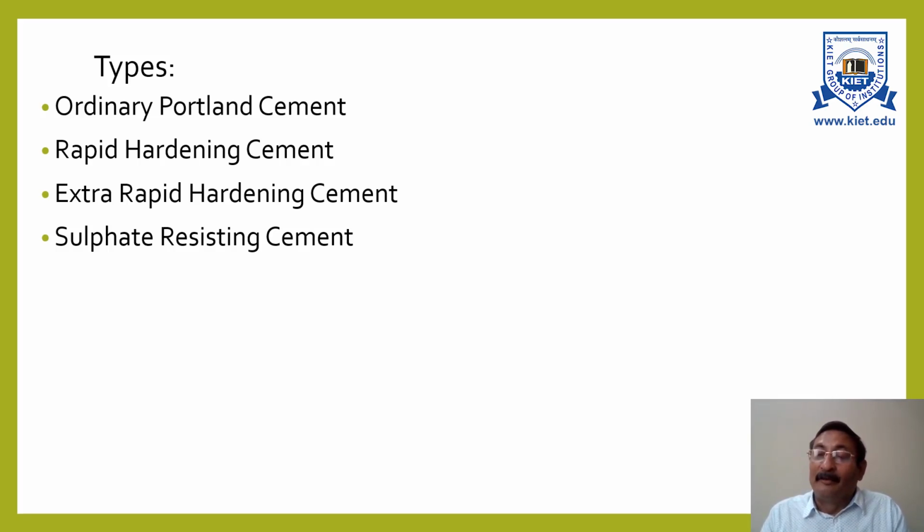So the cement has low tricalcium aluminate and comparatively low tetracalcium aluminoferrite, which means that the cement is high in silicate content. The specification limit is 5%. Why you require this, we have discussed.